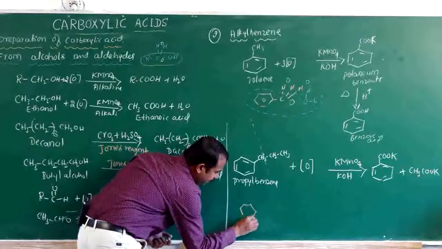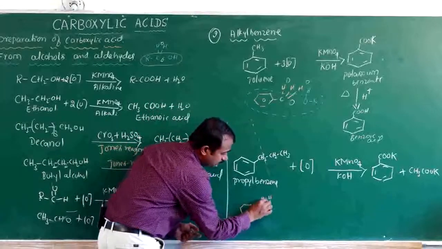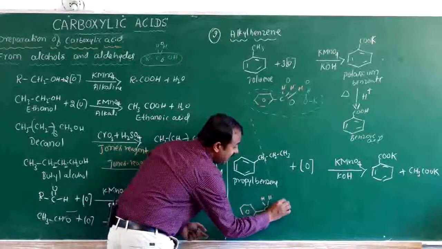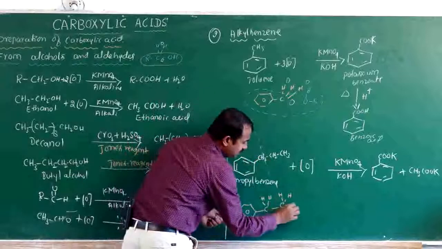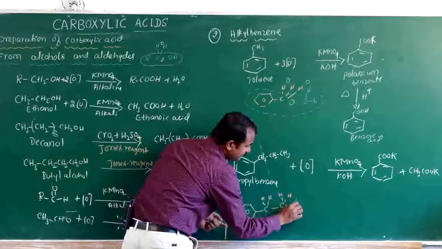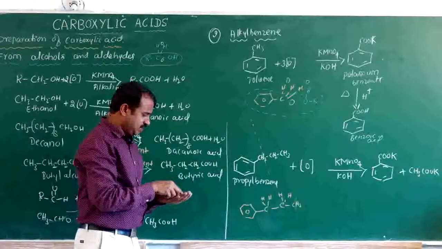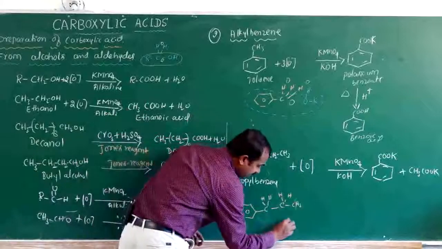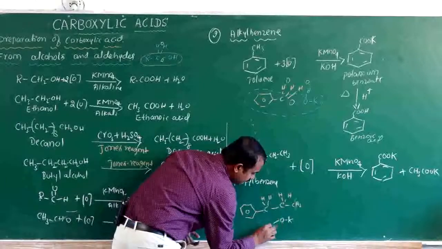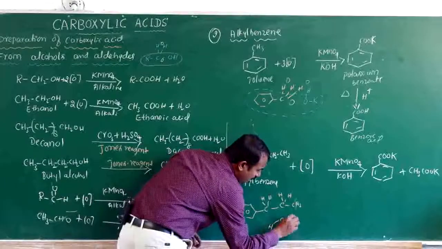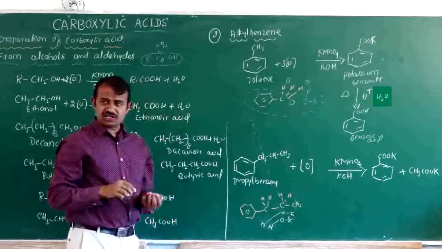I will take here C6H5, CH2, CH2, CH3. We are using potassium hydroxide. How many molecules of potassium hydroxide? KOH and one more molecule of KOH.